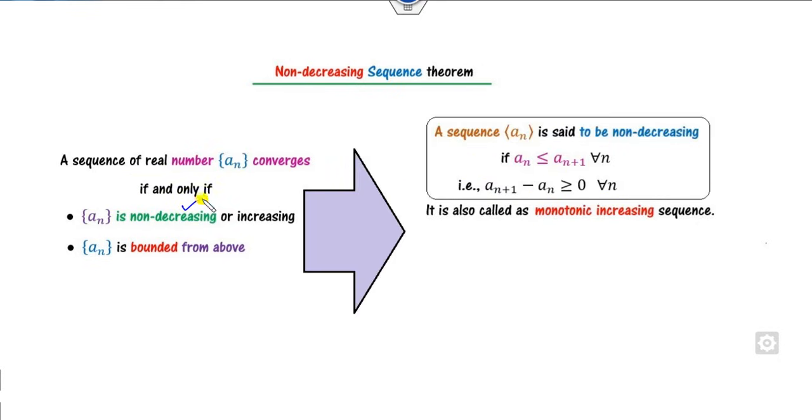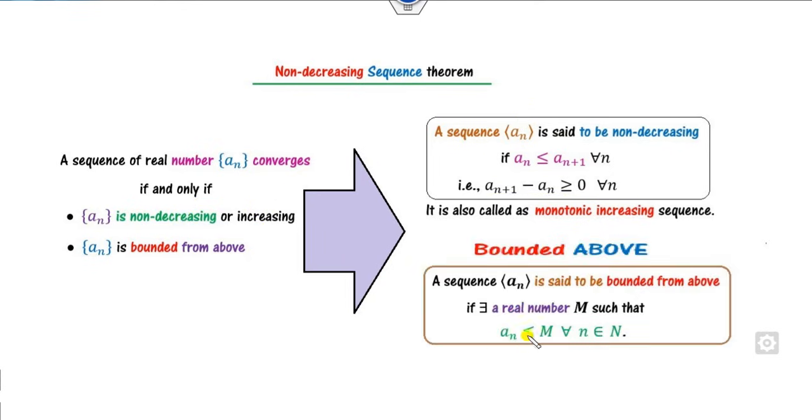How can you prove a non-decreasing or increasing sequence? We will start with an plus 1 minus an, and our target is to prove it is greater than or equal to 0. Then the sequence an is said to be monotonically increasing or monotonically non-decreasing. How do you prove that a sequence is bounded above? We can find a real number m such that the sequence is less than or equal to m. For example, if I consider 1 by n, where n is a natural number, then we all know 1 by n is always less than or equal to 1. So this number m is 1.